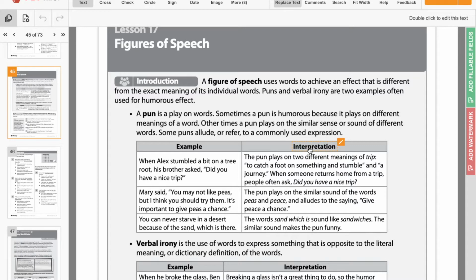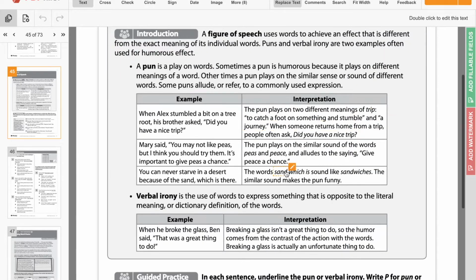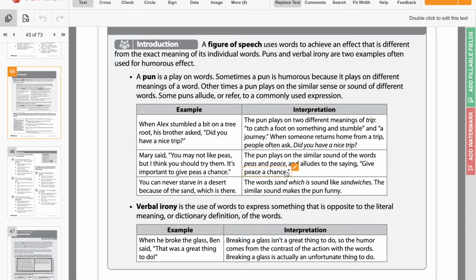So today we're going to be talking a little bit more about figures of speech. The specific figure of speech that we're talking about is verbal irony and puns. A figure of speech uses words to achieve an effect that is different from the exact meaning of its individual words. Puns and verbal irony are the two examples that we're going to be talking about today, and they're used to add humorous effect.